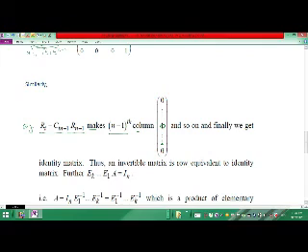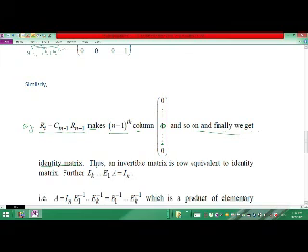and so on, and finally we get the identity matrix. Finally we get the identity matrix, because each column is of the type containing only one unit element and all other elements are 0.